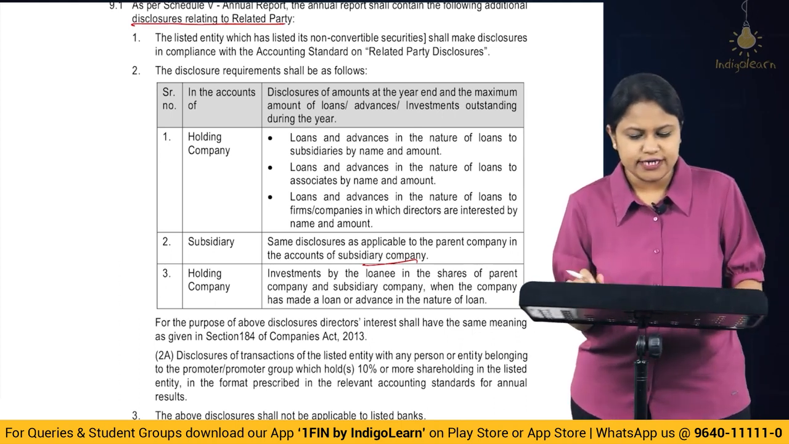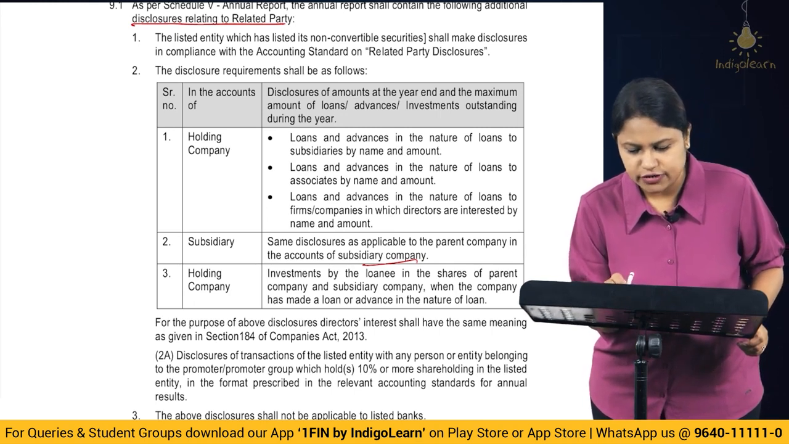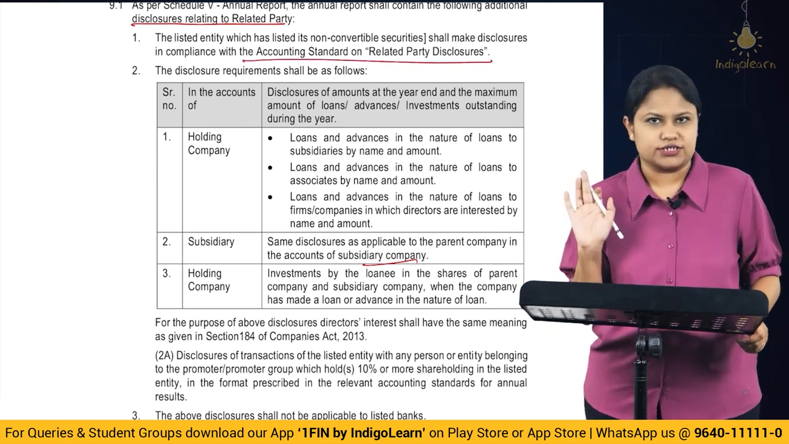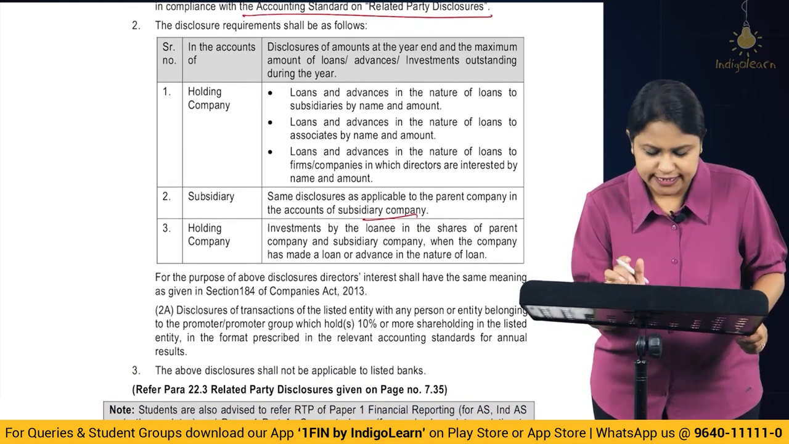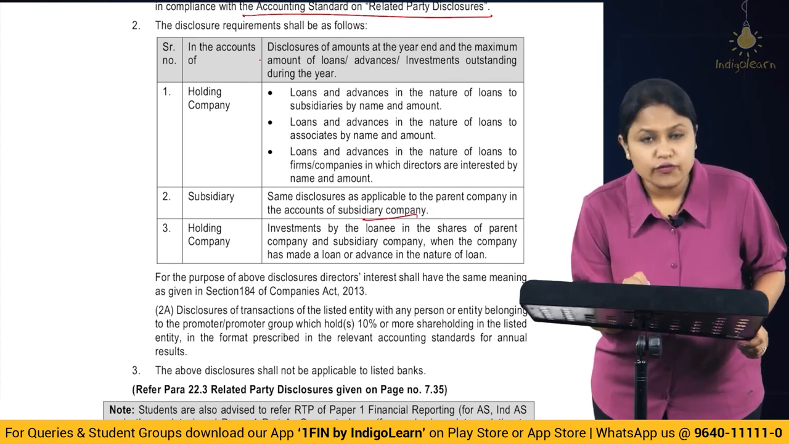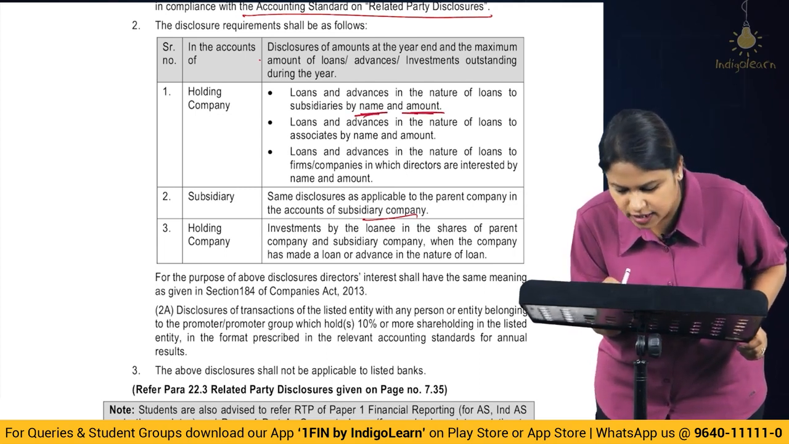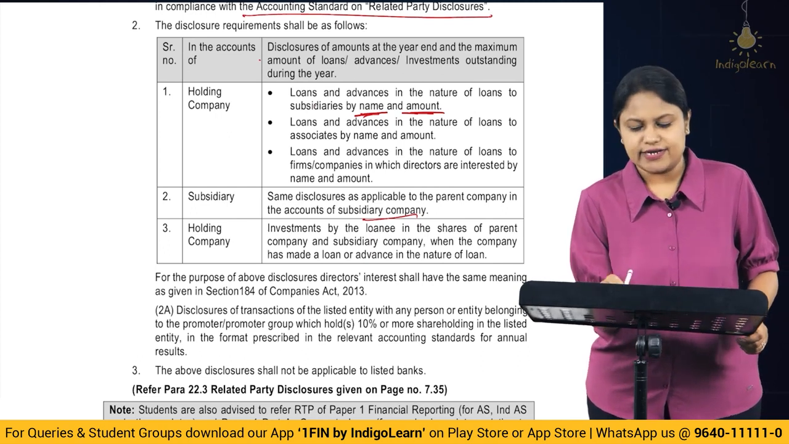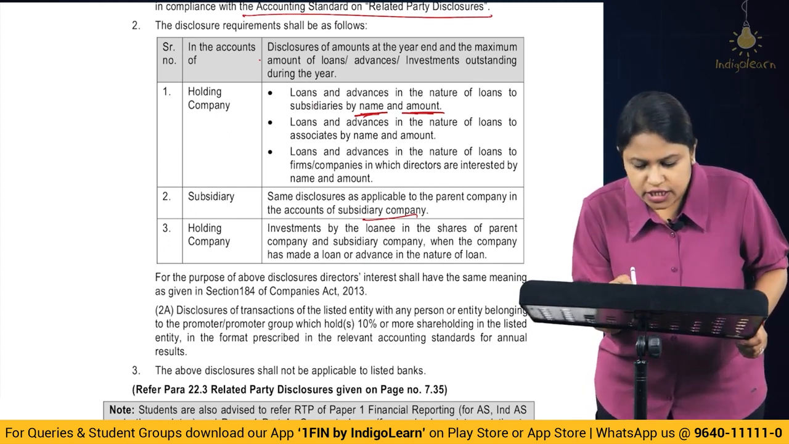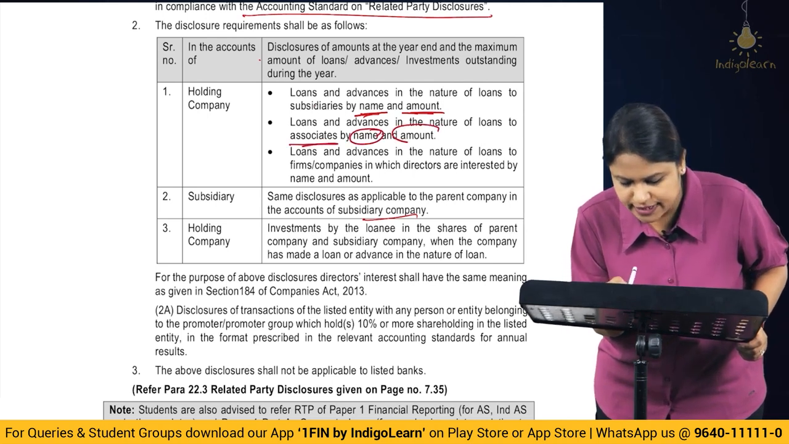Alright, so listen to this carefully. The listed entity which has listed its non-convertible securities shall make disclosures in compliance with the accounting standard on related party disclosures. So that is not new. Okay, then the disclosure requirement shall be as follows. In the accounts of holding company, loans and advances in the nature of loans to the subsidiary by name and amount. Correct? So, name as well as the amount both have to be given. Loans and advances in the nature of loans to the associates, again by name and amount.